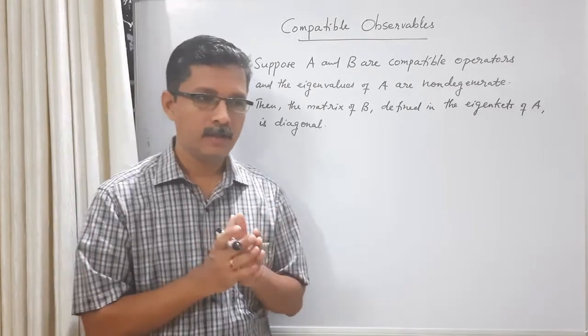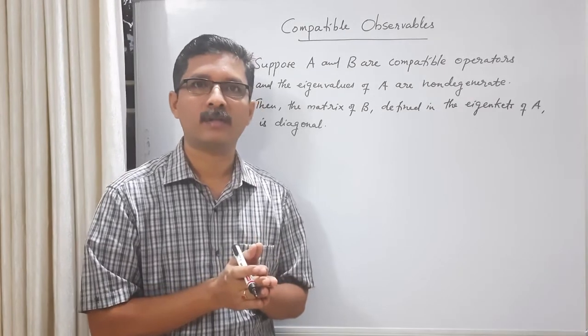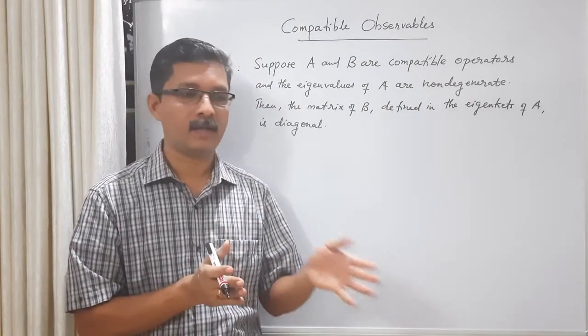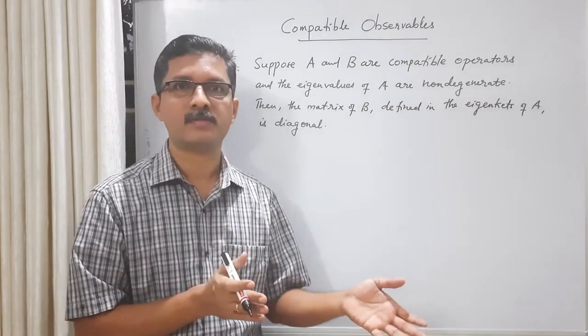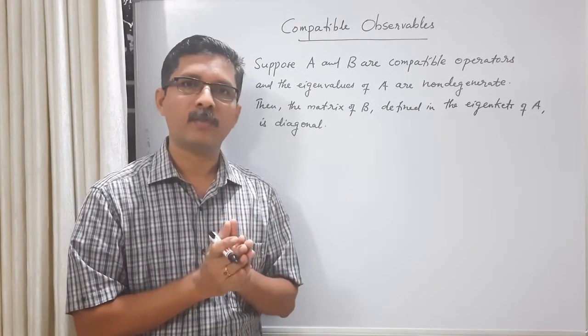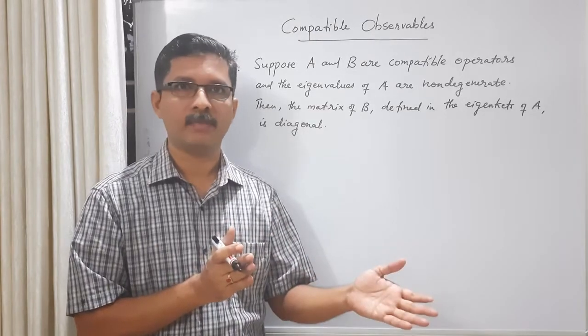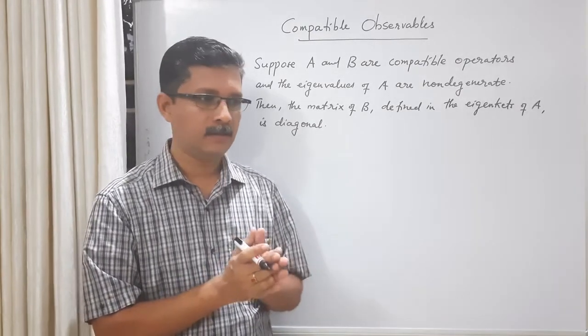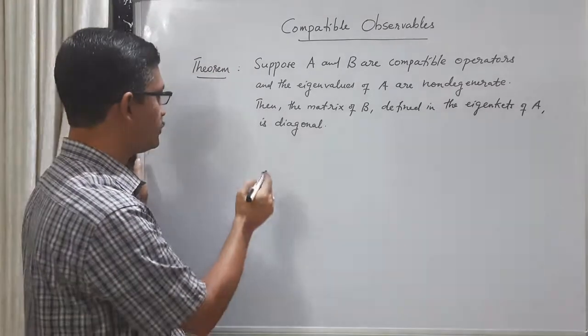That means if you represent the matrix of an operator in its own eigenkets, that type of basis is called eigenbasis. So we can say the matrix of an operator is diagonal in its eigenbasis. Okay, this result can be easily shown.